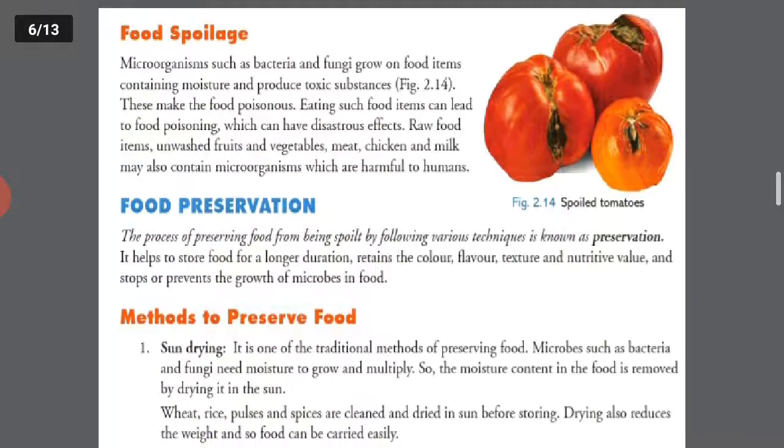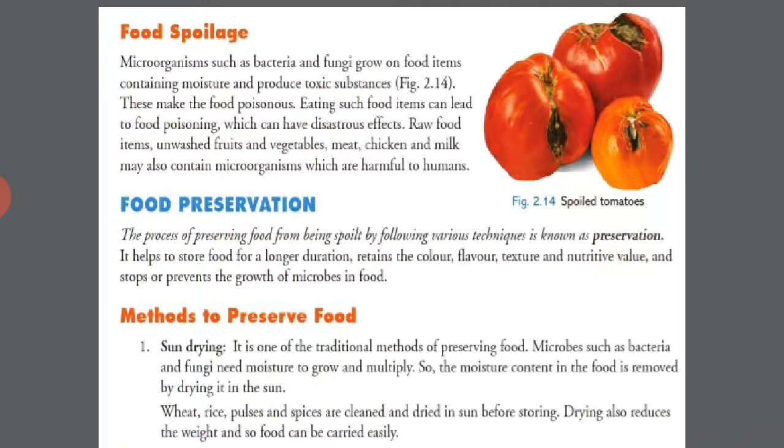Then the food spoilage, how the food gets spoiled. Microorganisms such as bacteria and fungi grow on food items containing moisture and produce toxic substances. These make the food poisonous. Eating such food items can lead to food poisoning, which can have disastrous effects. Raw food items, unwashed fruits, vegetables, meats, chicken, and milk may also contain microorganisms which are harmful to humans. You can see in the picture also, spoiled tomatoes are shown over there.